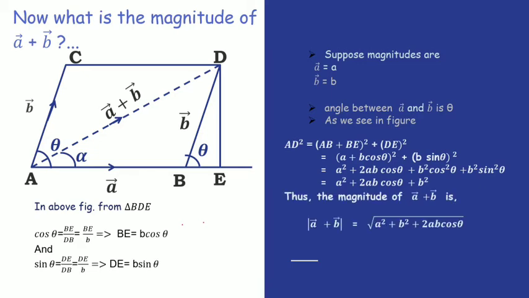Okay. Thus the magnitude of vector A plus vector B, in mod |A + B|, is equal to under root A square plus B square plus 2AB cos theta. Here, if I write any vector in mod, it means that I want to describe its magnitude. So the magnitude of addition is described as under root A square plus B square plus 2AB cos theta, and this is the important equation for the magnitude of addition of vectors.